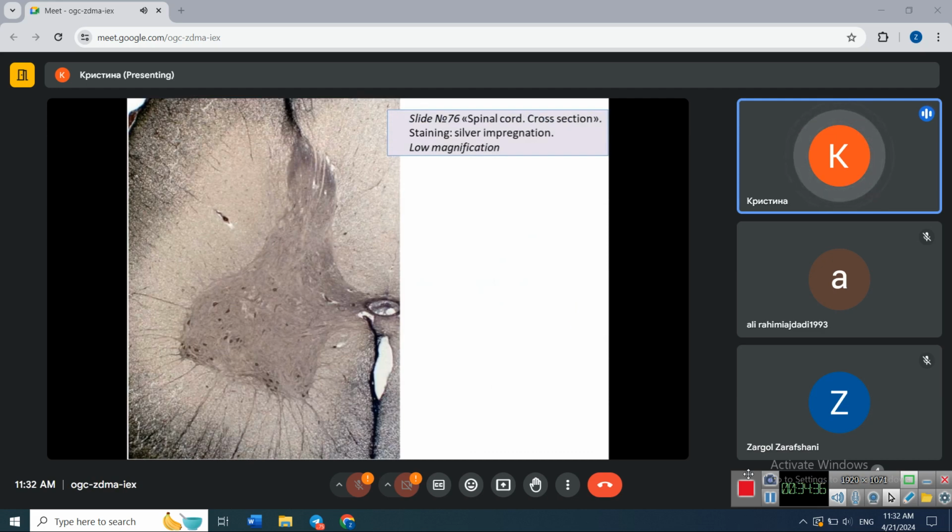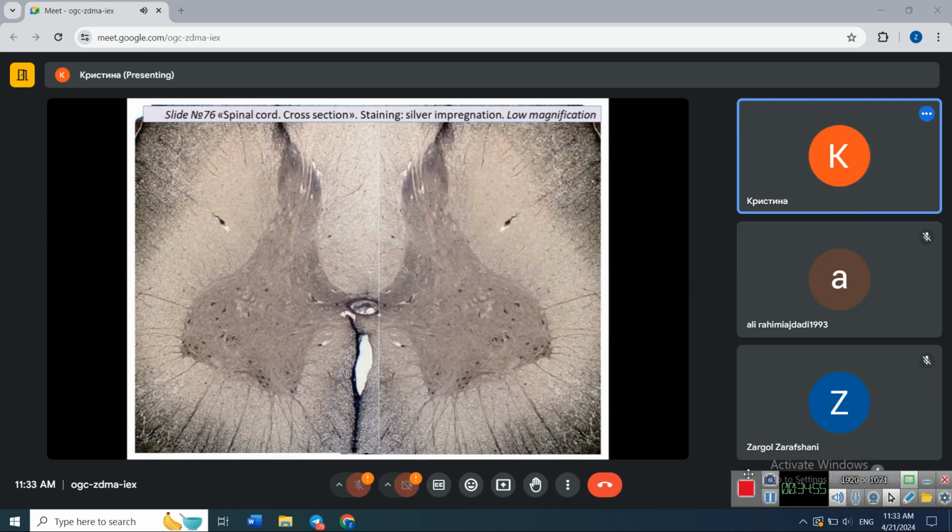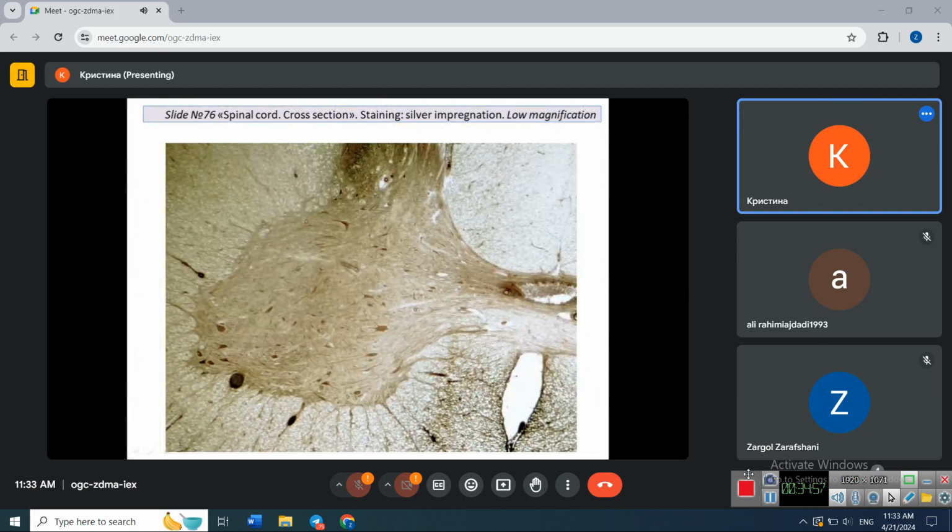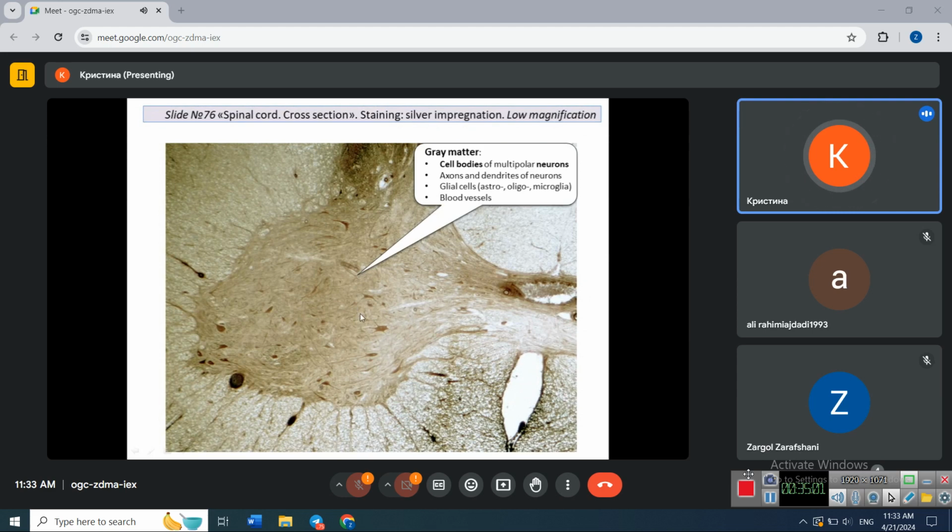Here you can see the cross-section of spinal cord stained with silver impregnation. As in Nissl staining, we see here gray matter with cell bodies of neurons, and white matter where we have no cell bodies of neurons. The same is here. So in gray matter we have cell bodies of multipolar neurons.